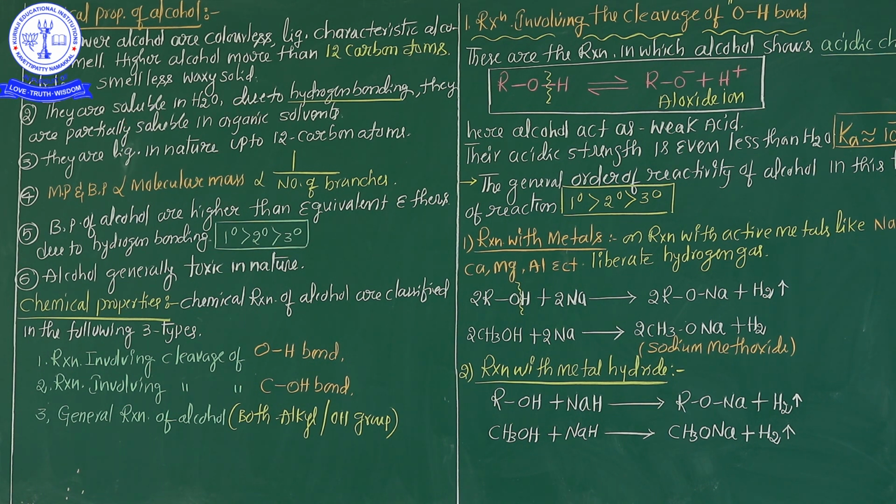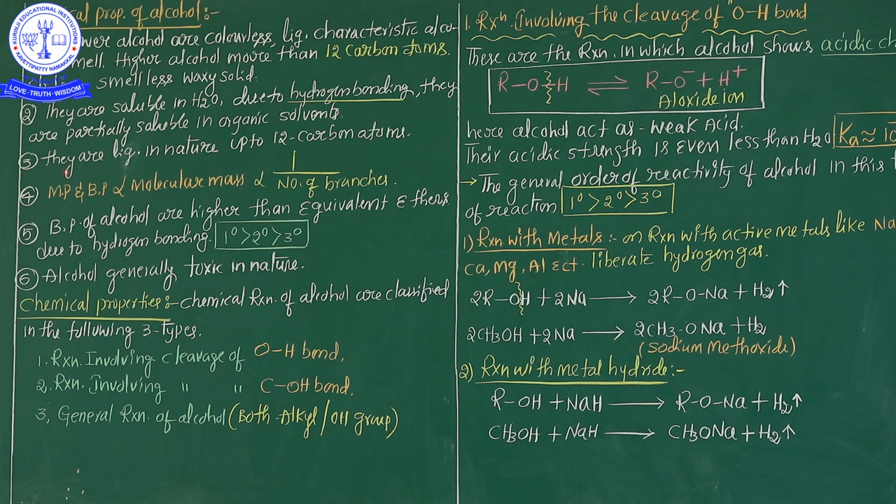Why is alcohol easily soluble in water? Due to the presence of hydrogen bonding. But they are partially soluble in organic solvents. So the second point is they are easily soluble in water because hydrogen bonds are present here, and in organic solvents such as ether and CS2, carbon disulfide, alcohol is soluble but only partially soluble. This is the second point.